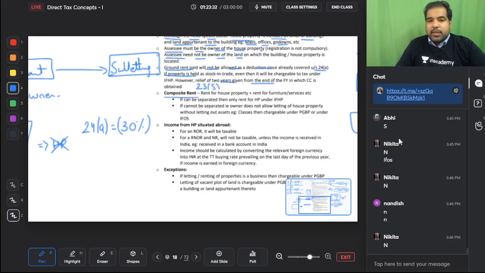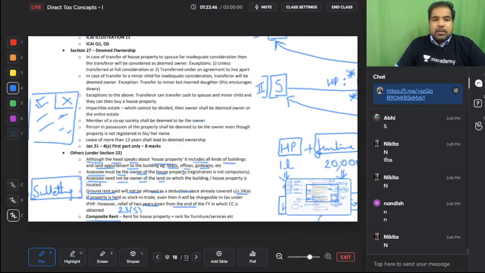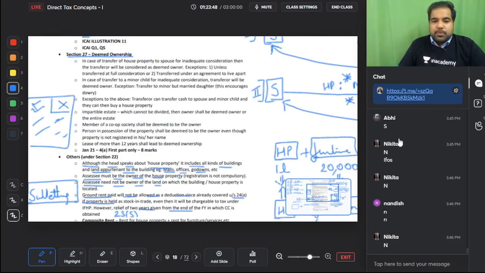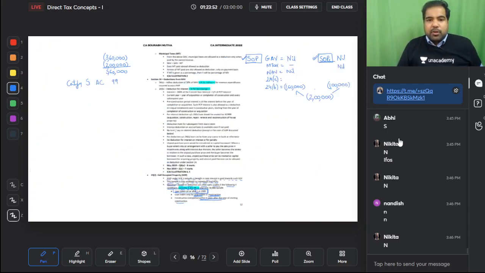Composite rent we've already seen. Income from house property situated abroad. Same concept, guys. Imagine the same concept, income from house property abroad also. And if renting becomes a business, then it will be taxable under PGBP. This is the chapter deemed ownership. This is the chapter, yes, very, very good.